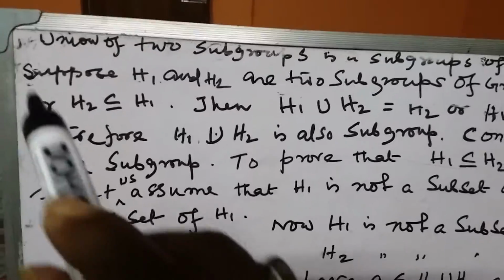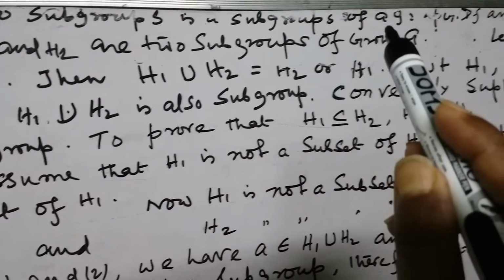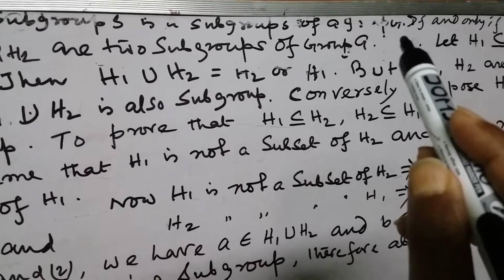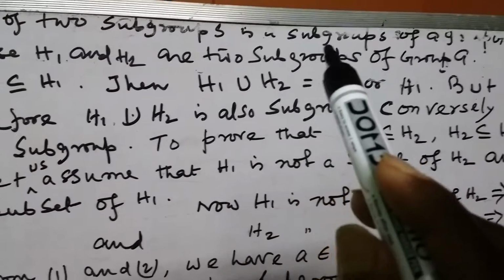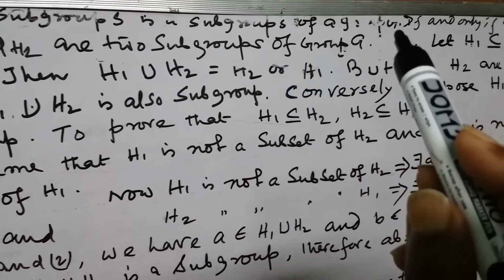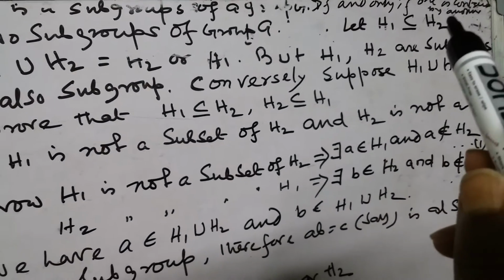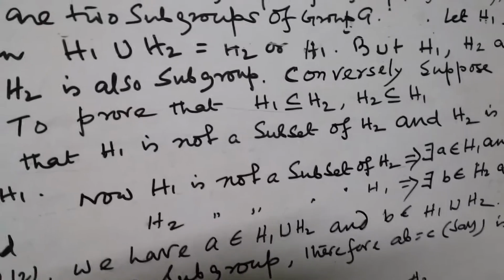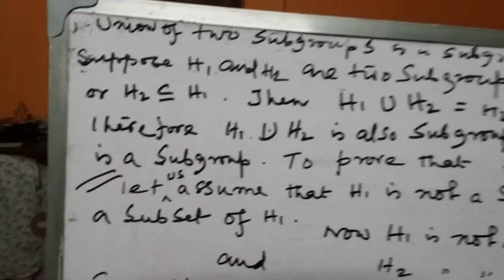Theorem number one: the union of two subgroups is a subgroup of a group G if and only if one is contained by the other.